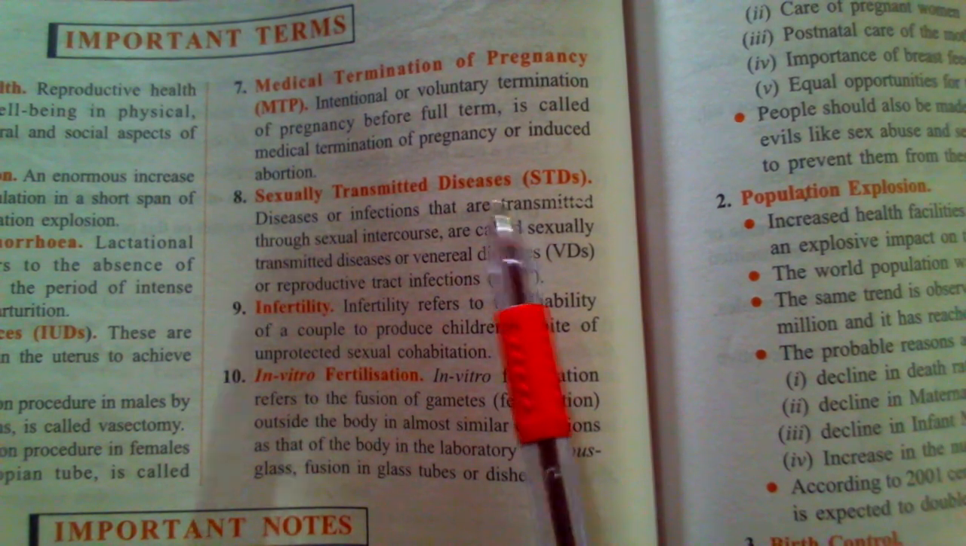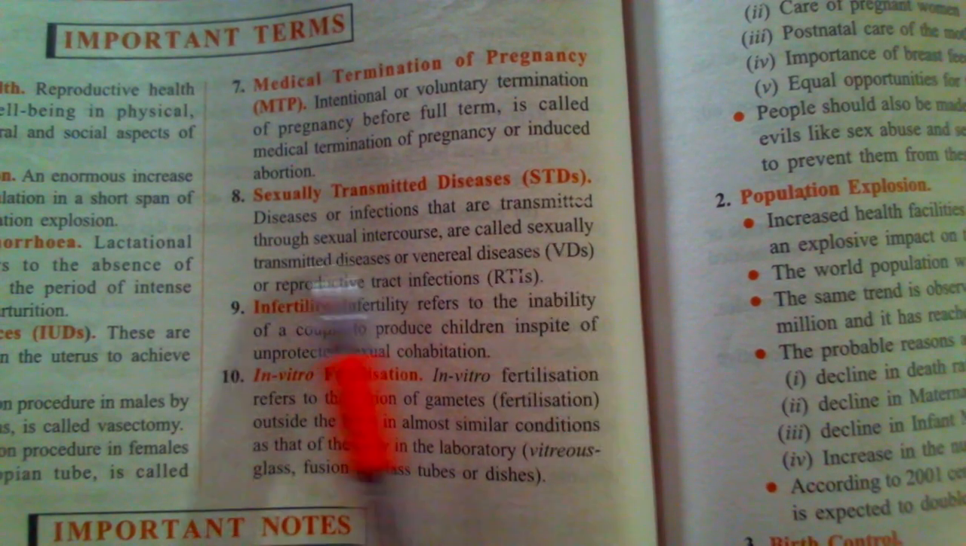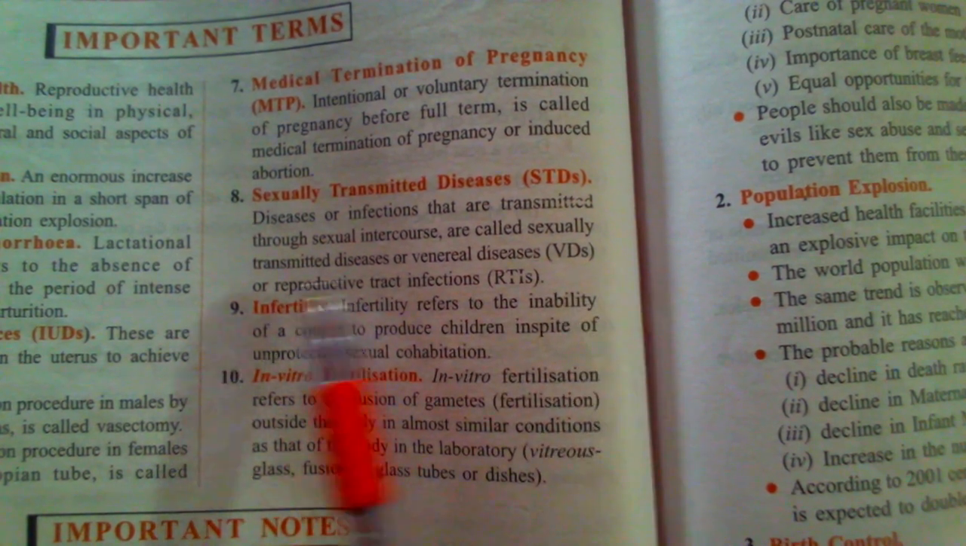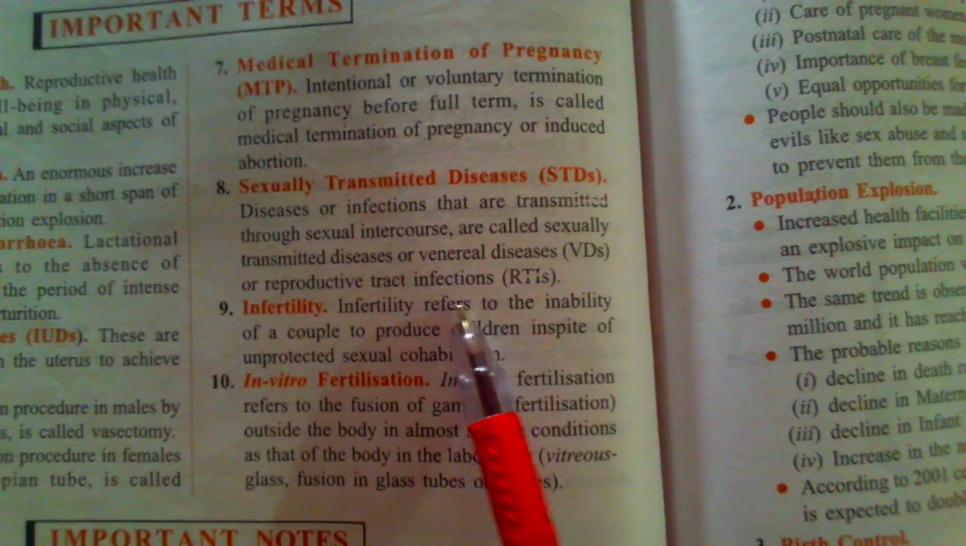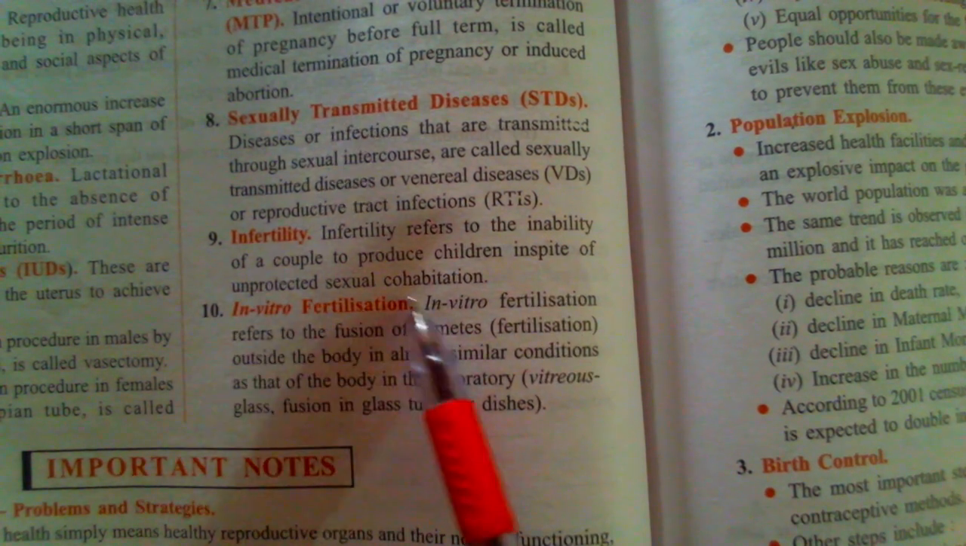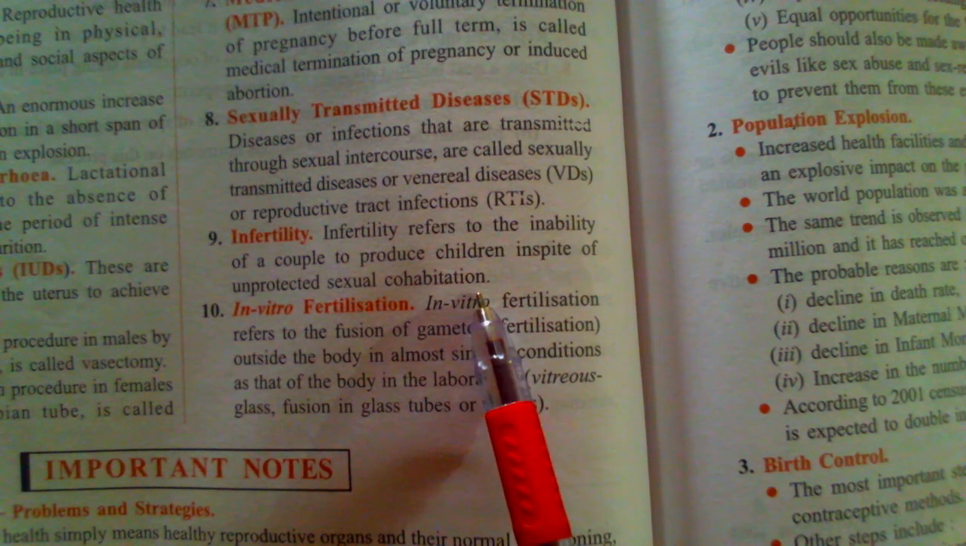Sexually transmitted diseases, STDs. Diseases or infections that are transmitted through sexual intercourse are called sexually transmitted diseases or venereal diseases, VDs, or reproductive tract infections, RTIs. Infertility. Infertility refers to the inability of a couple to produce children in spite of unprotected sexual cohabitation.